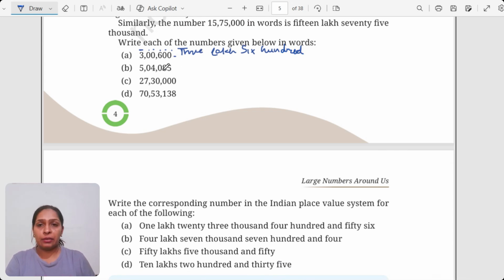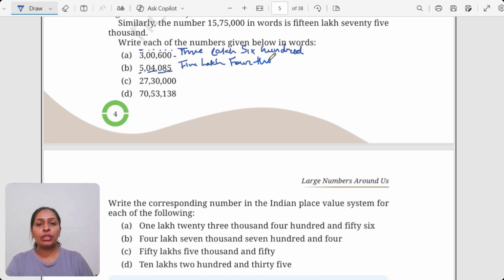Let's see the second part. The number is 5,04,085. We can start from the last one here. So it's 085. Then it's 04, and then it's 5. This number would be 5 lakh, and then it's a single digit, so it's going to be 4,000.